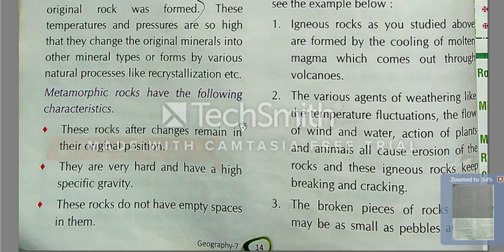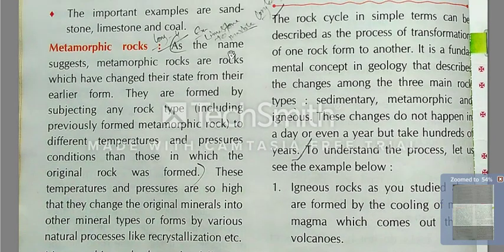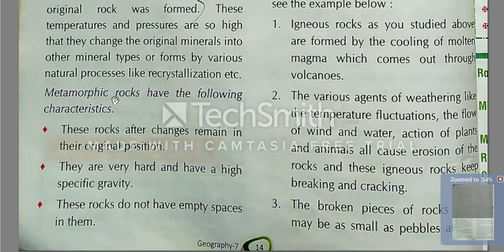As the name suggests, metamorphic rocks are rocks which have changed their state from an earlier form. Same here, you can see these rocks after change remain in their original position, meaning after changing they also remain in the same position.